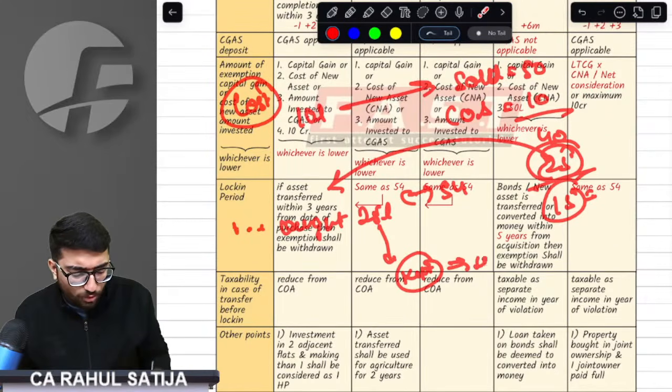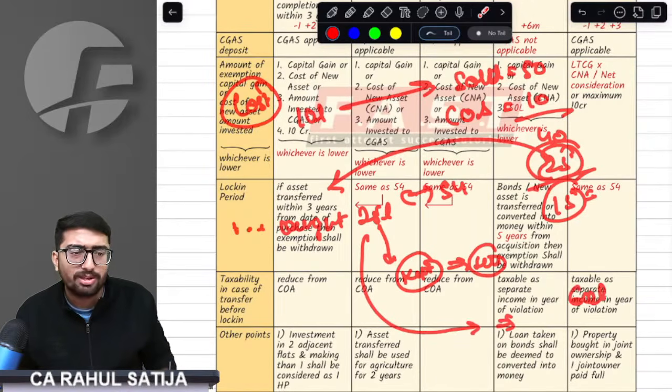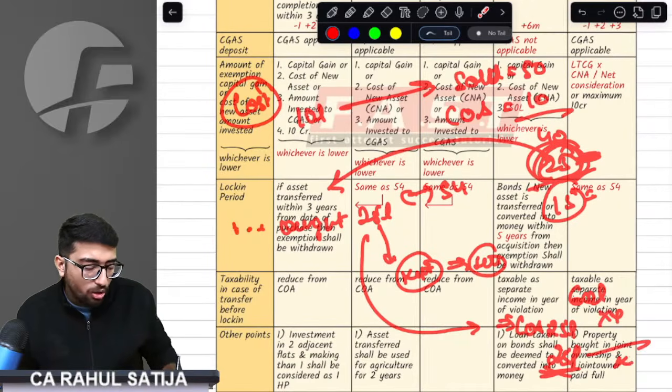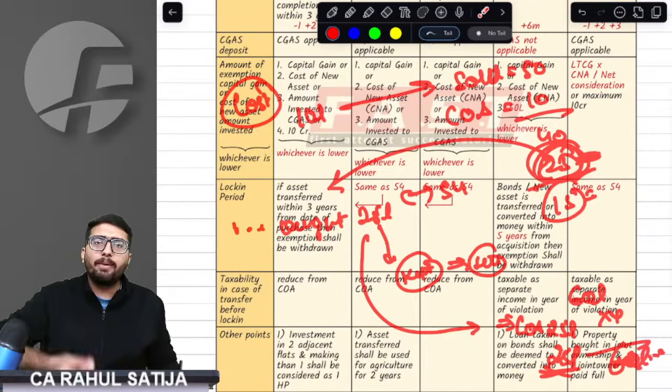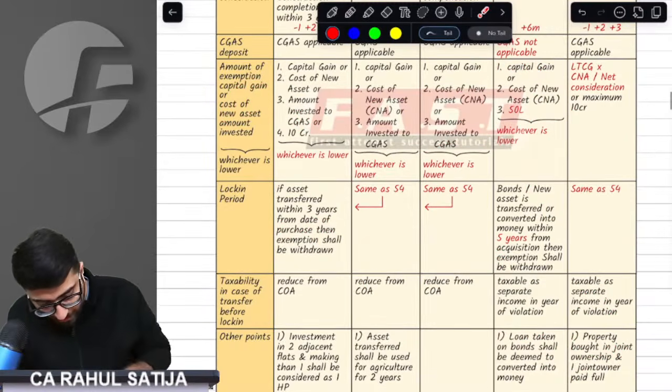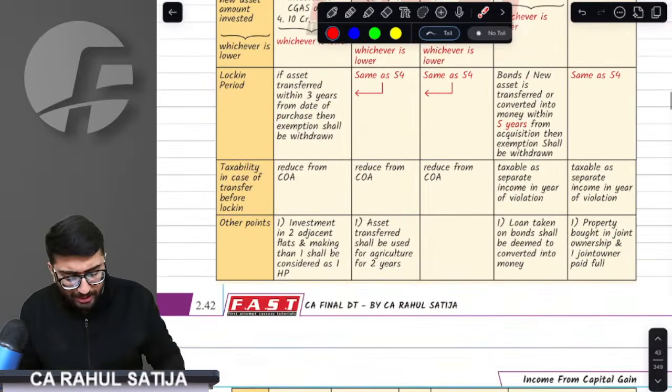Now, what if I sell this house? What would happen? The provision says when you sell this house, for example, at 60 lakh rupees, then while computing cost of acquisition, whatever exemption was claimed earlier, that means 25 lakh, shall be reduced from cost, and therefore no cost of acquisition would be given to us, and 60 lakh would be the capital gain amount. Whatever exemption was claimed earlier shall be reduced from cost of acquisition. Did you get this point?